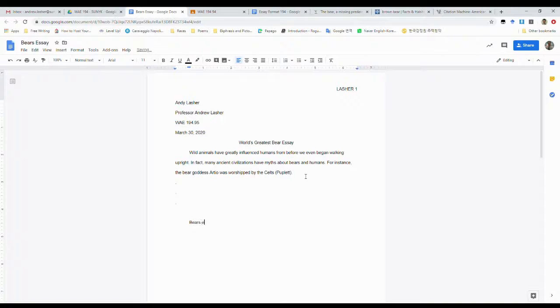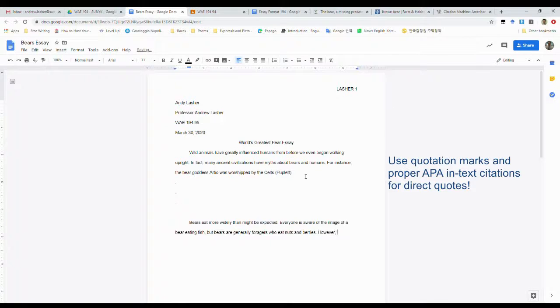Bears eat more widely than might be expected. Everyone is aware of the image of a bear eating fish, but bears are generally foragers who eat nuts and berries.